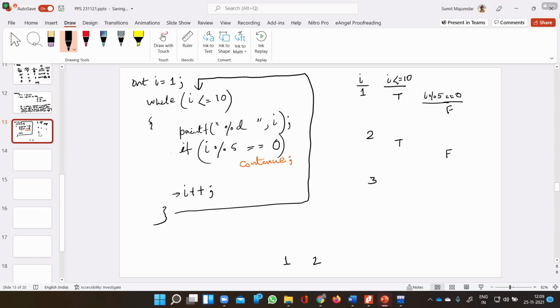Once again, the condition will be checked for the loop. The condition is true, so it will print the value of I, which is now 3. Then the if condition will be checked, and as it is false, continue will not be executed. The I value will be incremented by 1, so the I value will be 4. As the condition is true, the I value will be printed. Then I modulus 5, that condition is false, so it will not execute the continue statement. It will execute I plus plus, so the I value will be 5.